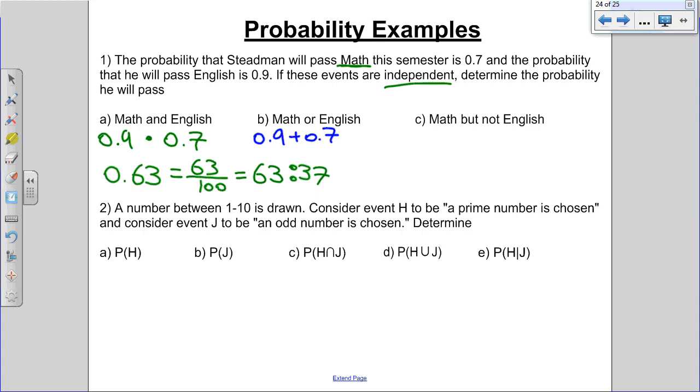You can try the other two on your own. They're just examples you can already do. So give them a shot at home. Remember, you have a quiz when we come back. And it's on everything in the whole unit. Your unit test will be Thursday, so that quiz is going to be pretty indicative of where you're at. So please, please, please study.